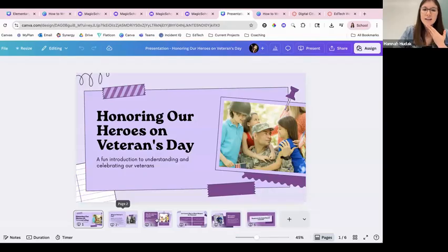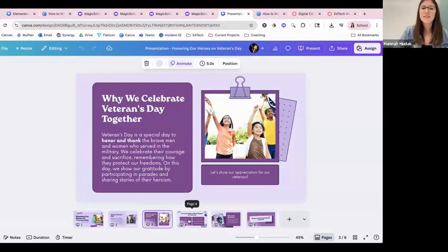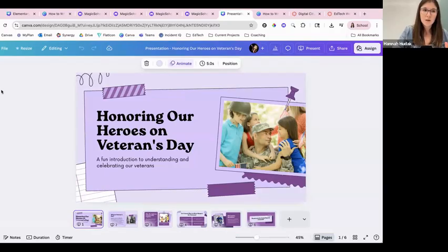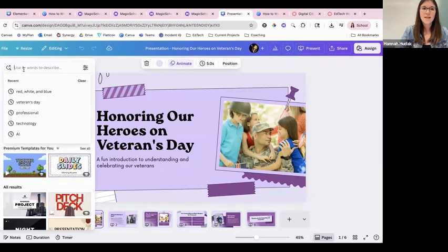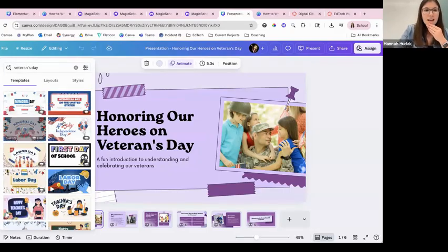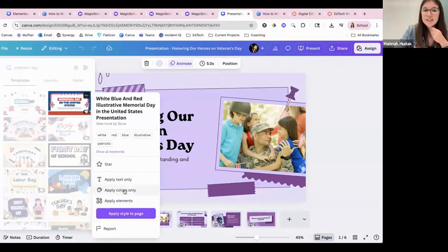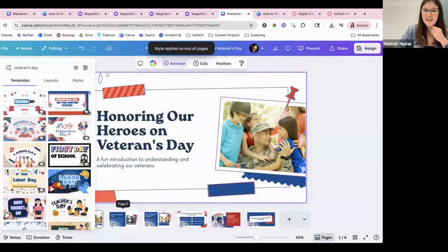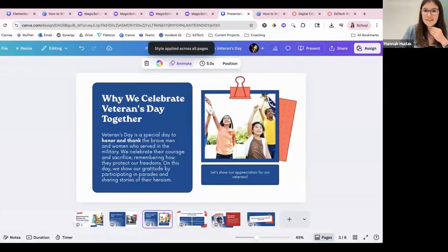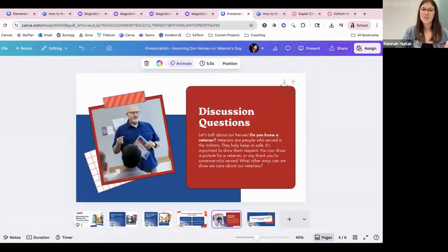So I would like the color scheme to be a little bit different because it's Veterans Day. So rather than these purples, I'm going to go over to Design. I'm going to type in Veterans Day. And I'm liking that there's a little bit more red, white, and blue here. So what I can do is click these three dots and just apply the colors to my slide deck. I like how that's looking. I can apply it to all pages. And now these are the colors I was looking for.